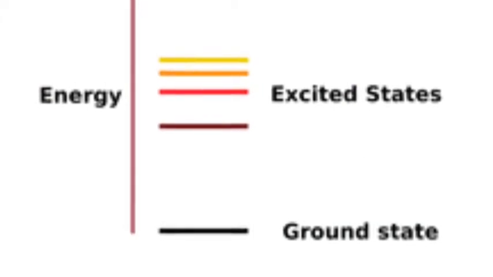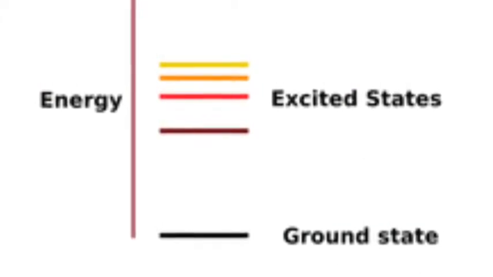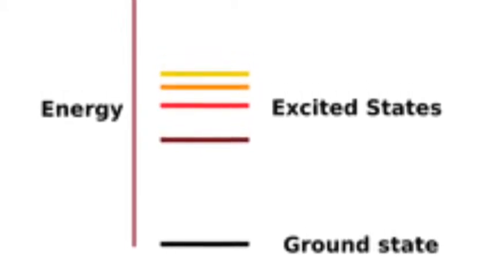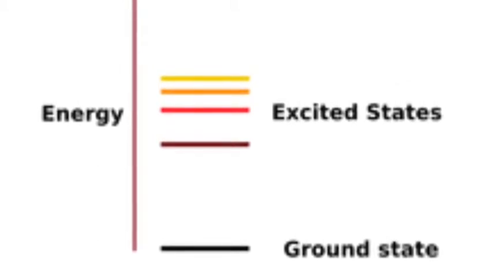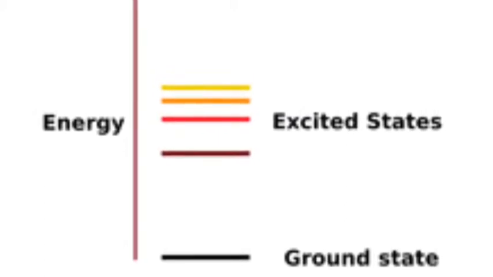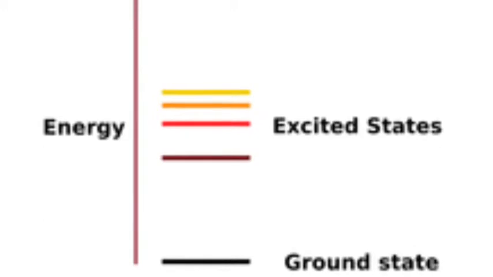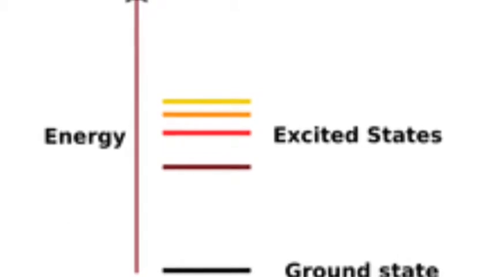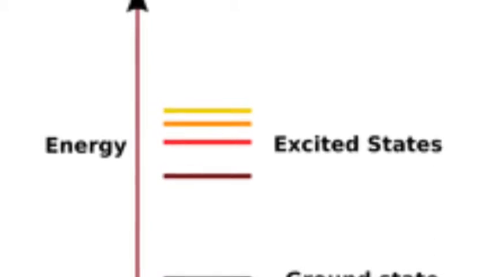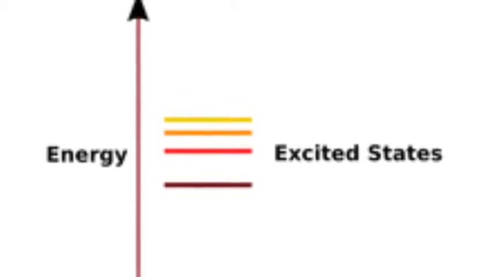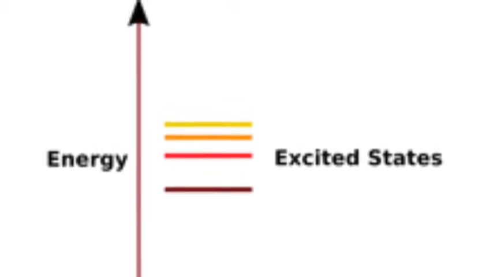An explanation of atomic spectra. Bohr applied quantum theory to electron energy levels to explain the atomic emission spectrum of hydrogen. His model explained why the spectrum consists of specific frequencies of light and predicted specific values that agreed with the results. When the lone electron in the Bohr model is at its lowest possible energy, it's in the ground state. In the ground state, the principal quantum number is 1. When the atom absorbs energy, the excited state is n equals 2, 3, 4, 5, 6, and so on. Light is emitted when it drops back to a lower energy level. The light emitted is proportional to the energy change of the electron.